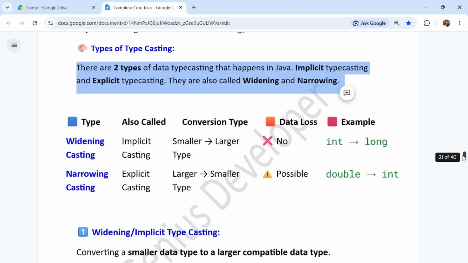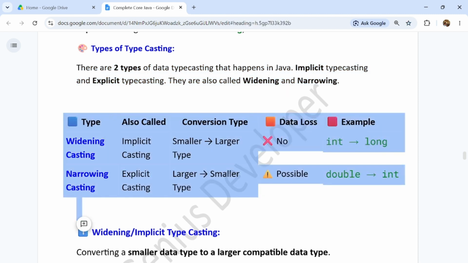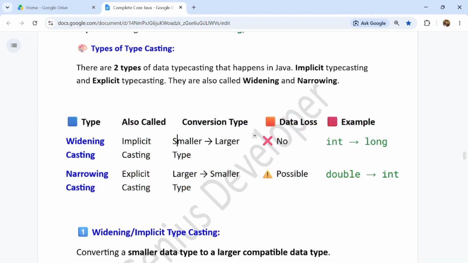Here is the summary of the difference between widening and narrowing, or implicit and explicit typecasting, guys. Implicit happens automatically from smaller to larger, but explicit narrowing we have to do manually, from larger to smaller data types, guys.